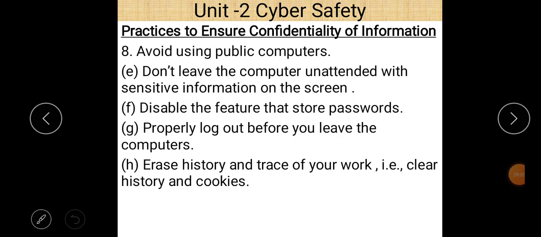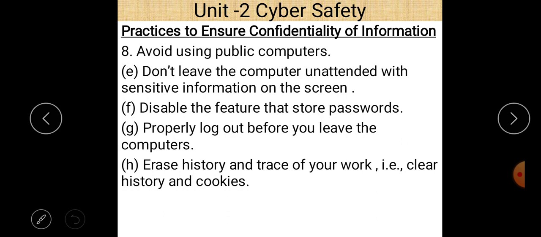And there is a last point regarding that. Avoid using public computers. Regarding public computers, don't leave the computer unattended while sensitive information is on the screen. It is not like you just access a public computer, give your personal information on it, and just leave it as it is. Okay. The second point is to disable the features that store passwords. There is an option to store the password, so always disable the store password option.